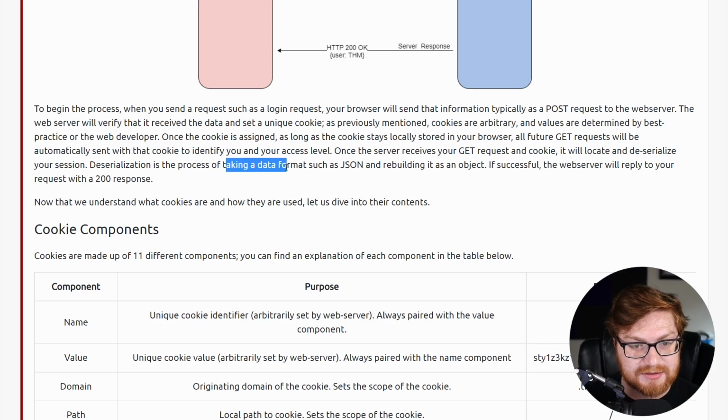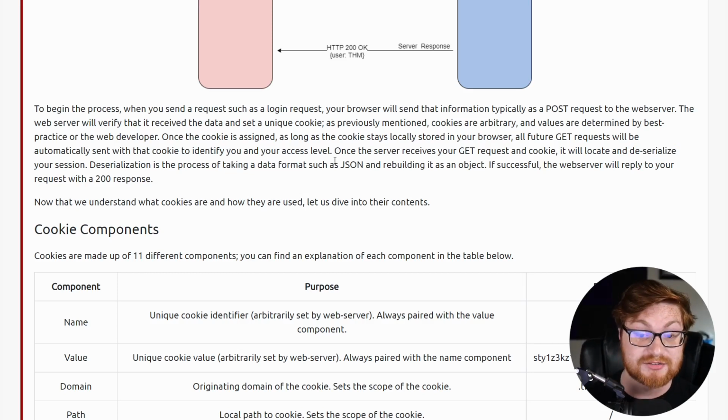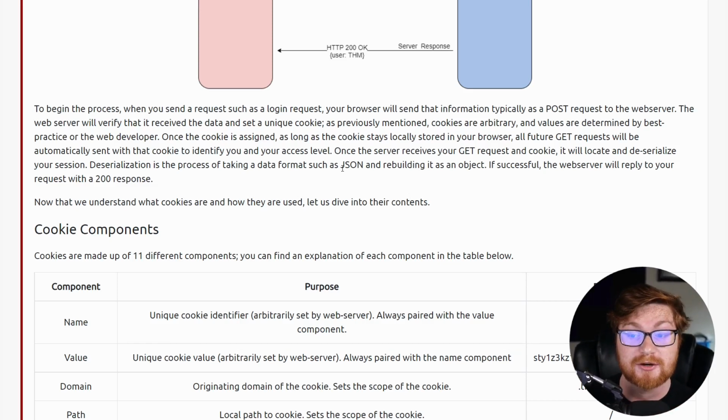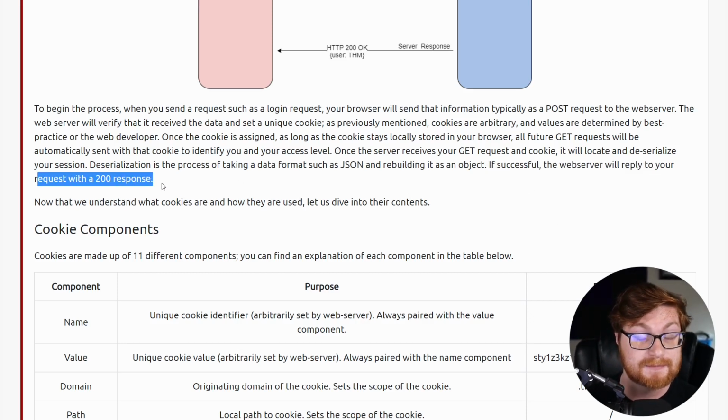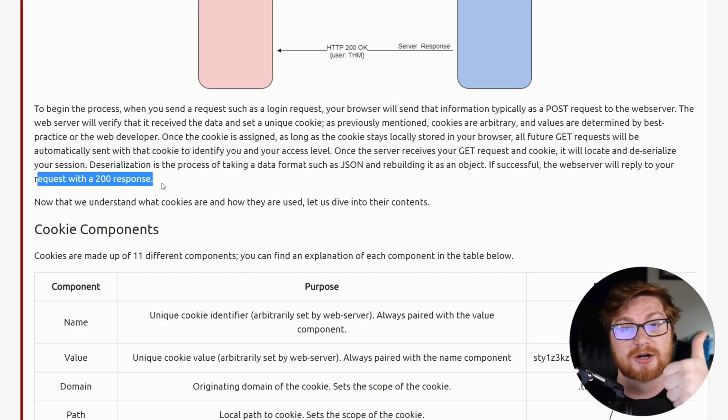Deserialization is the process of taking data from a given format like JSON, the JavaScript Object Notation, and then rebuilding it as a logical object or some kind of data format that a programming language, maybe PHP, maybe Python, maybe JavaScript, whatever, can actually read and interpret and understand. It's not just a flat, boring chunk of letters and numbers, right? Because that's just a data representation we want to bring into a form that our programming language knows how to work with. If all of that succeeds, the web server goes ahead and responds with a 200 OK, thumbs up, you're good, here's your stuff.